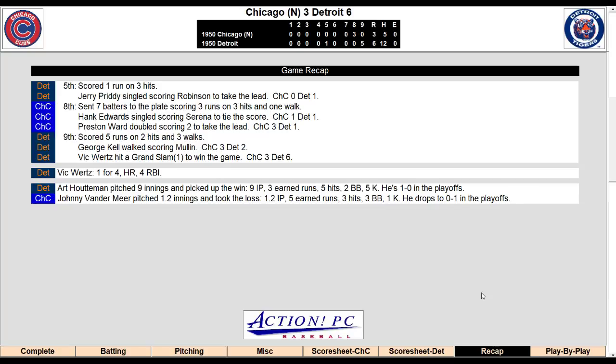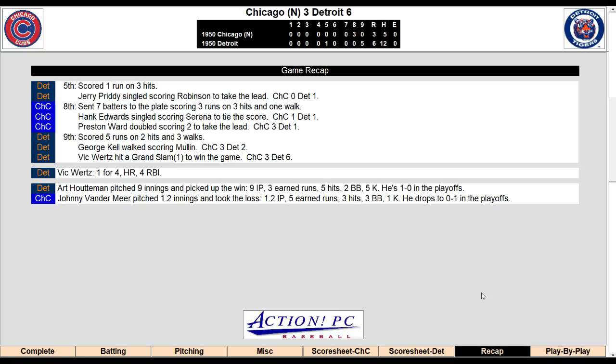Detroit scored first in the 5th. They finally broke through with 1 run on 3 hits after they had a runner thrown out at the plate in the second to end the inning. Jerry Purdy singled, scoring Robinson, 1-0 Detroit. That held up until the top of the 8th, when the Cubs had 7 batters to the plate, including 2 pinch hitters. They scored 3 runs on 3 hits and a walk.